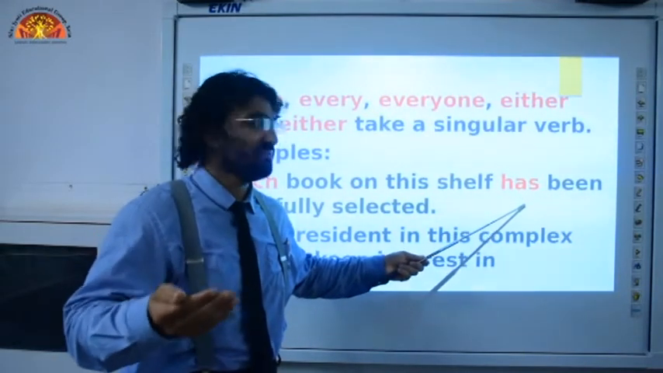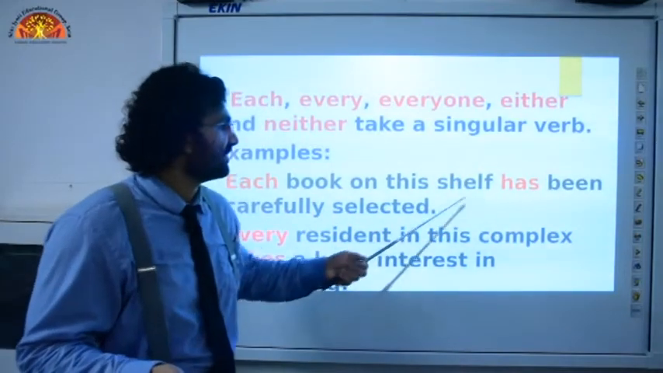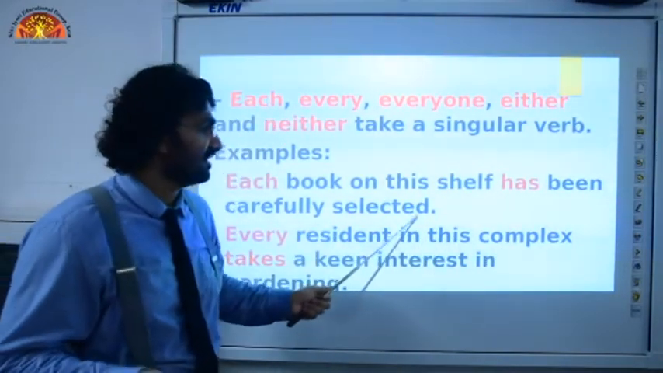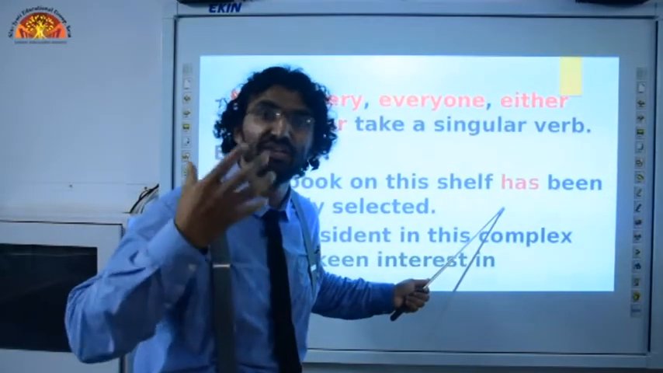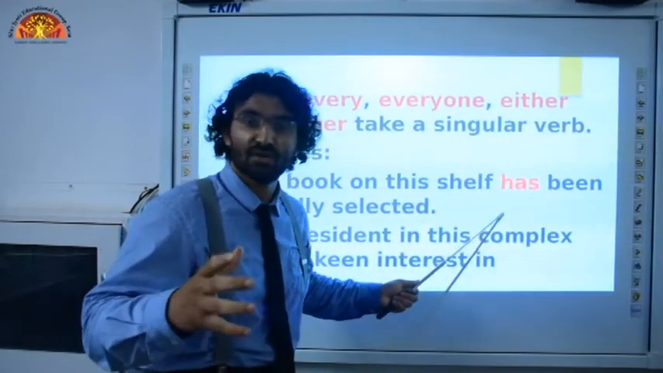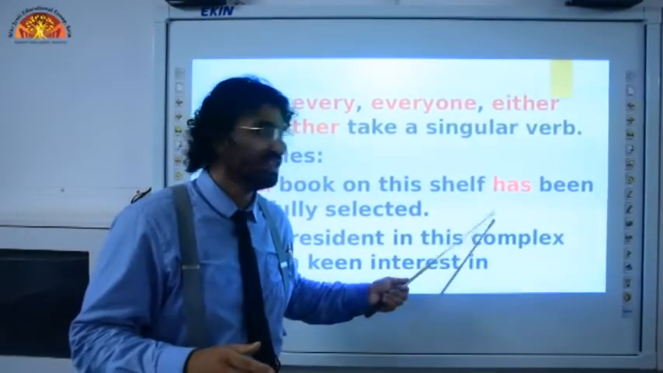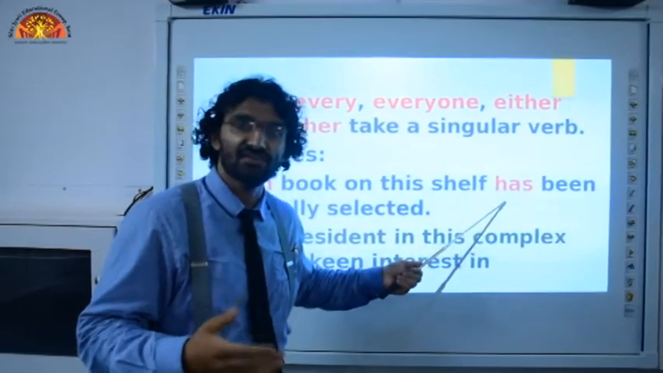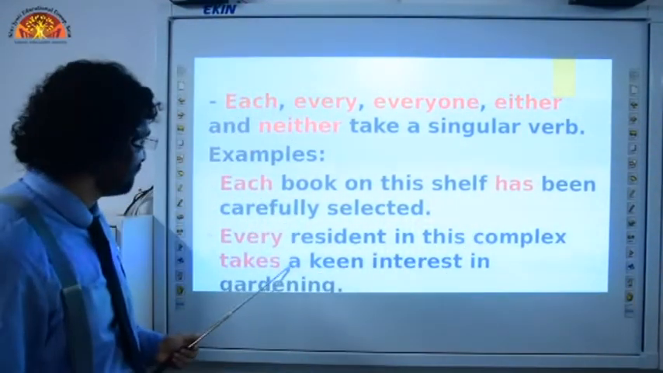Imagine for a while if we had "have" here: each book on this shelf have been carefully selected. Then that would have been definitely, absolutely, completely wrong. With each and every, we always use the singular form of verbs. Each has, every has, each is, every is. Alright? We are now going to move forward.